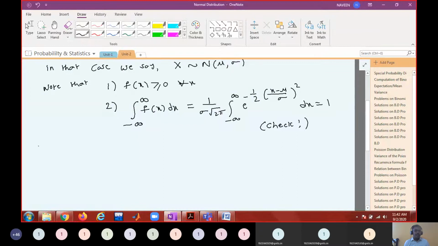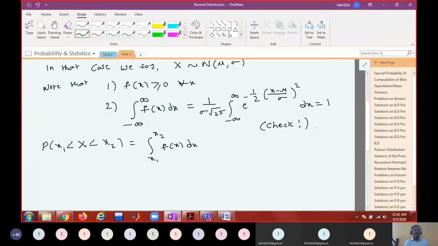The probability that x1 less than x less than x2. How do we find it? The integral from x1 to x2 of f of x dx.